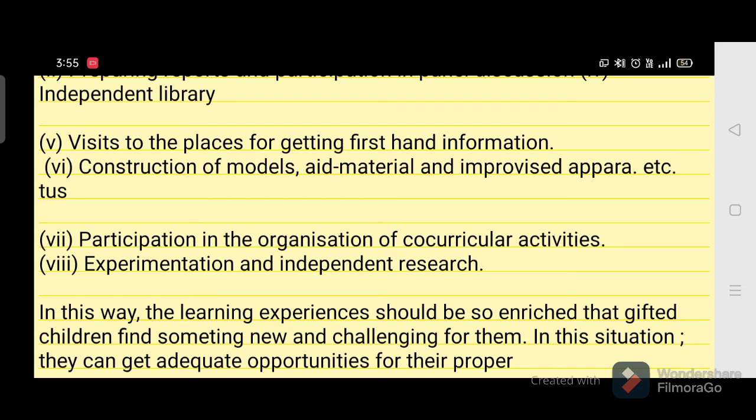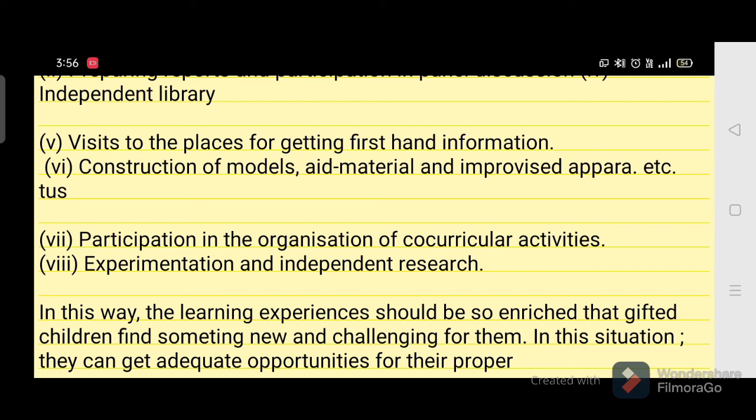And the next point is participation in the organization of co-curricular activities. See, these children are usually interested in many things, they never say no to any kind of activities. So as a result, you can make them participate in and even take their help in organizing various co-curricular activities.